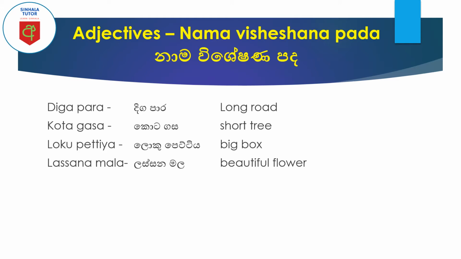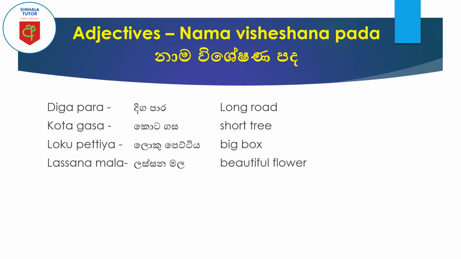Some examples: if you use digger, the adjective digger, Nama Visheshana digger, you can use it with the road, par. Digger par means long road. For the adjective digger, the meaning is long.